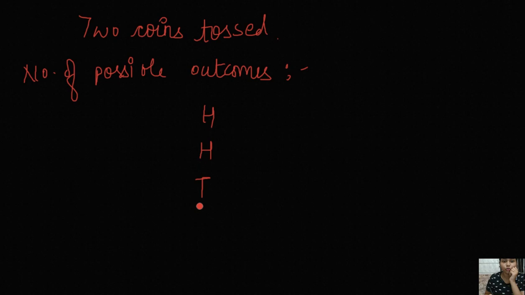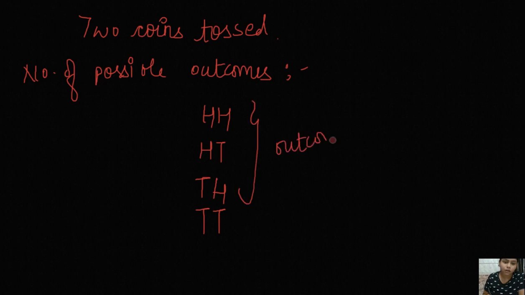You just have to write 2 times head and then 2 times tail. Then you just have to write 1 time head, alternate tail, 1 time head, alternate tail. So these are the outcomes when the coin is tossed twice.